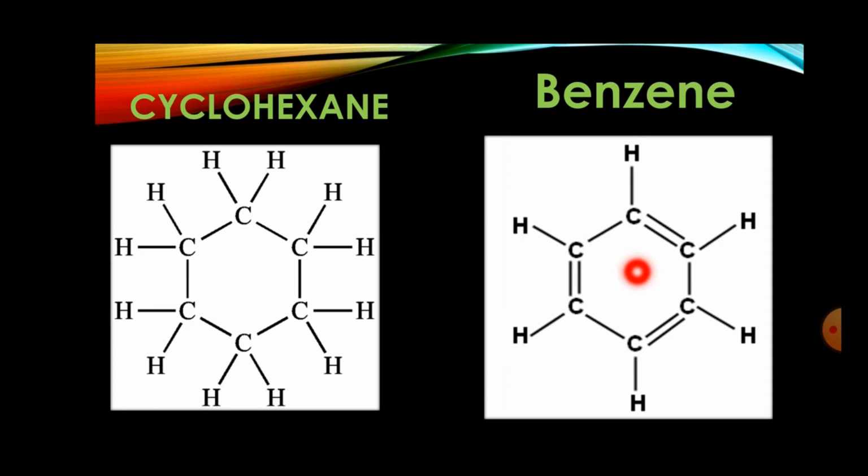Now we'll check the example of benzene. In benzene, you can check here, the number of carbon will be the same, that is 6 only, but each carbon will have 1 hydrogen. Because there is a double bond, and when there is a double bond, we have to remove 1 hydrogen from each carbon. And you can check one more thing. In this benzene structure, you will get 3 alternate double bonds. 3 alternate, because after every double bond there will be a single bond. So it means you can say there will be 3 double bond and 3 single bond.